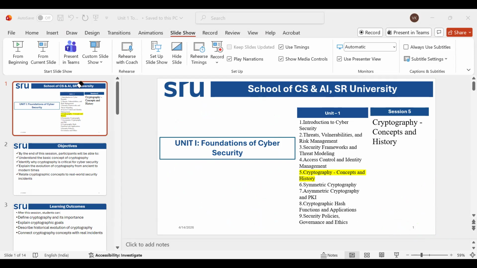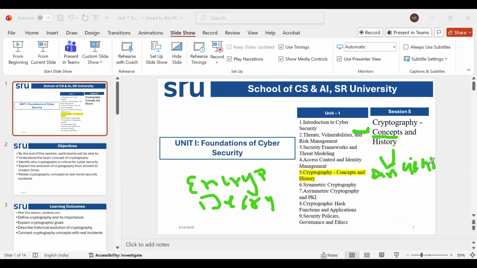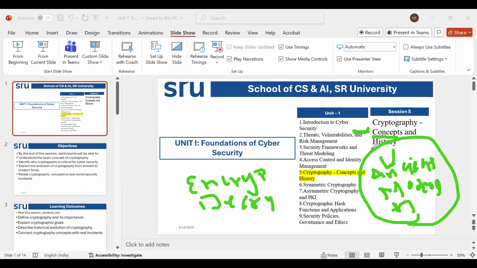Now let's come to what the cryptography concept is. In the concept, we'll understand how it works and how it evolved, what the actual idea behind it is, which is encryption and decryption. History means what kind of crypto was used in ancient times and what modern crypto is, how modern technology uses it and how ancient technology used it. That we will discuss a little bit.